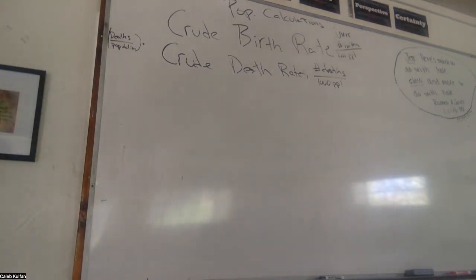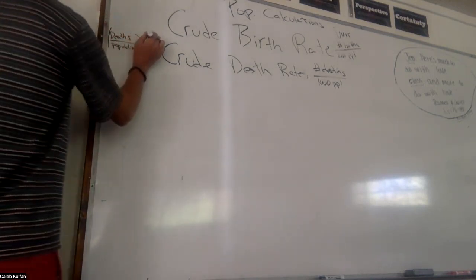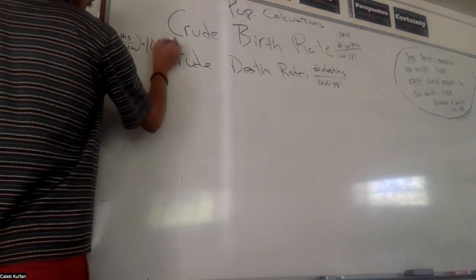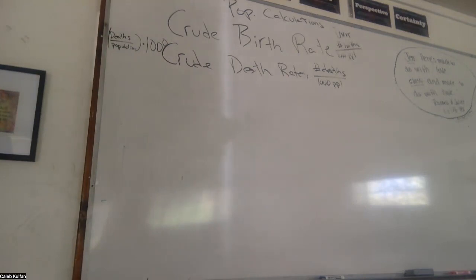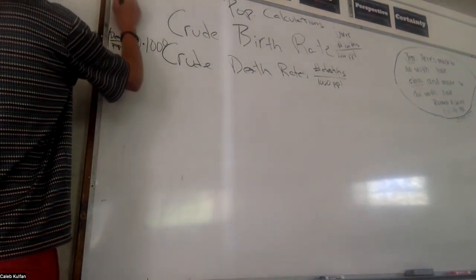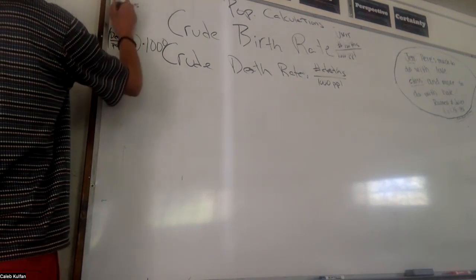And then we do it per 1,000 people so we get easier numbers to work with. If we don't, our answers would be like 0.003. If you do it per 1,000 people, then it's like 3 births per 1,000 people or 10 births per 1,000 people, which is a lot easier to conceptualize. What does crude mean?